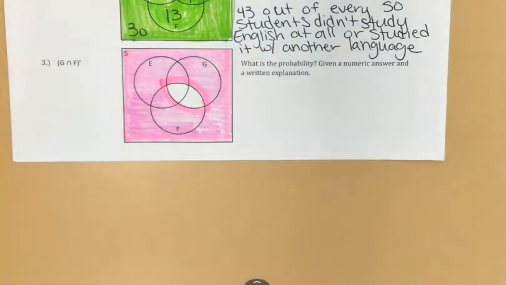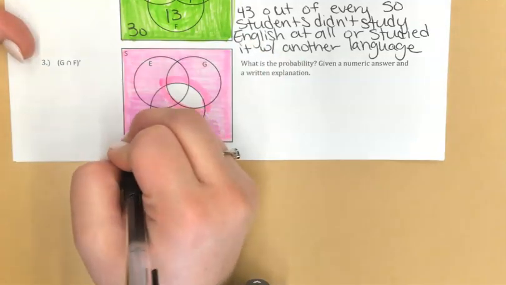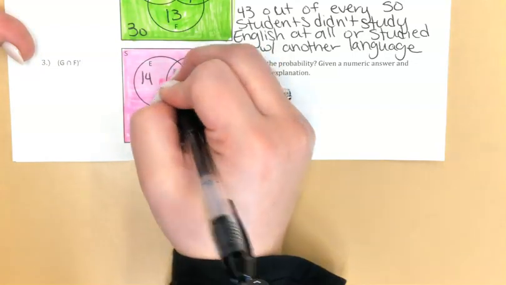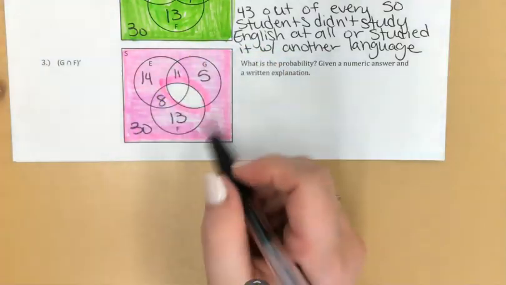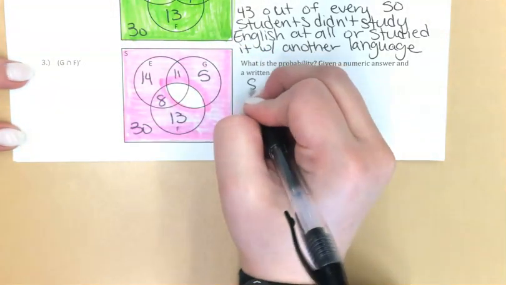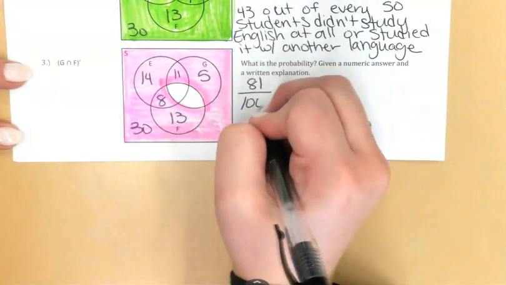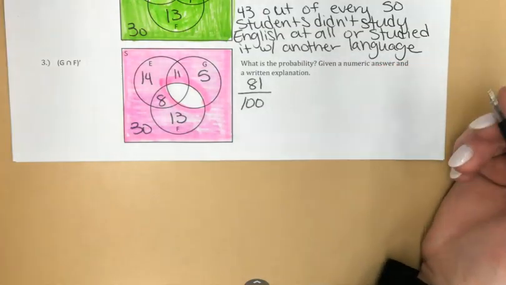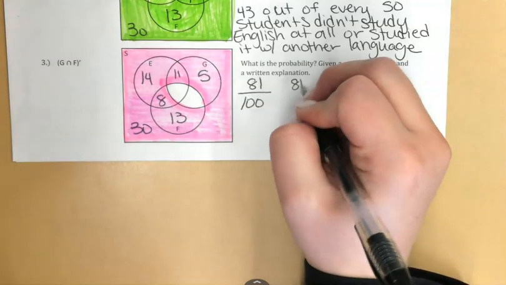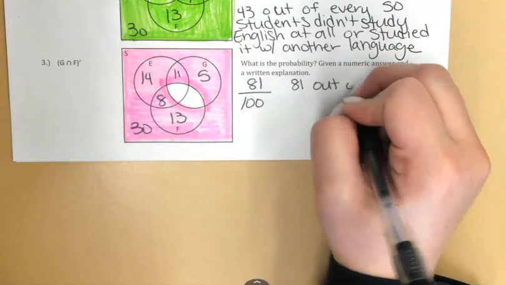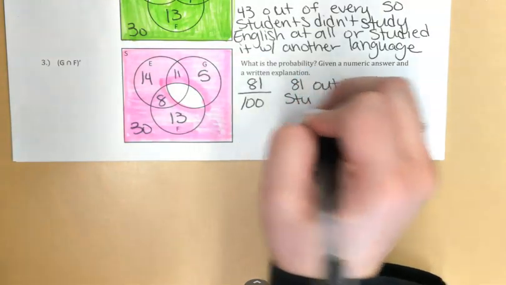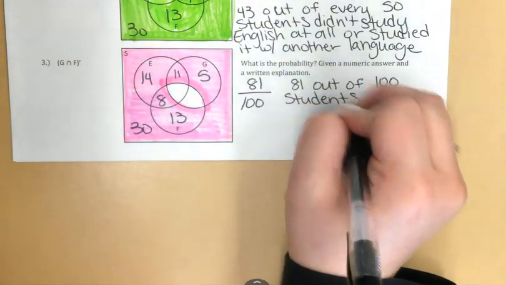So all of my numbers here, I've got 30, 14, 8, 13, 11, and 5. What do all of those add up to? 81 over 100. That fraction will not simplify. So what does this mean? 81 out of my 100 students total fall into this category.